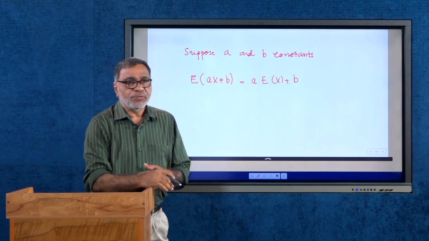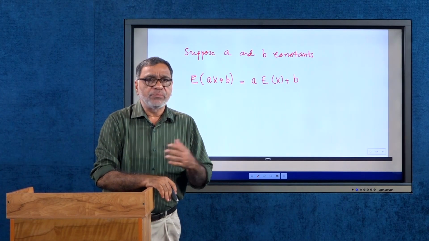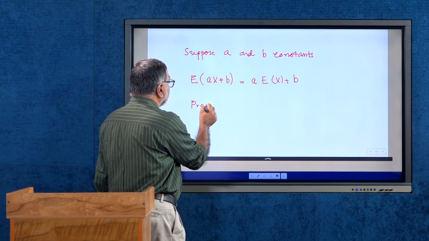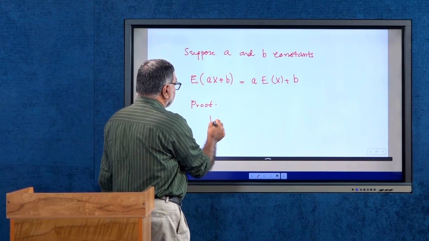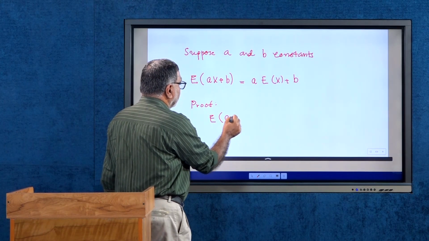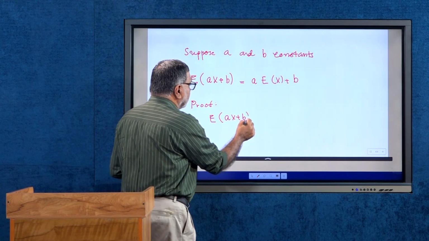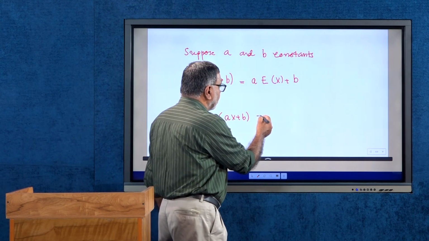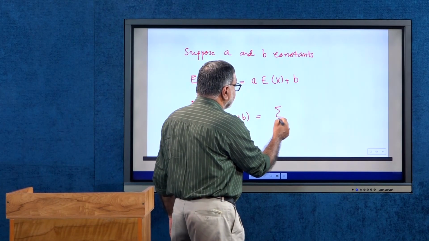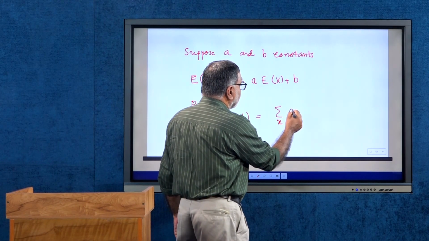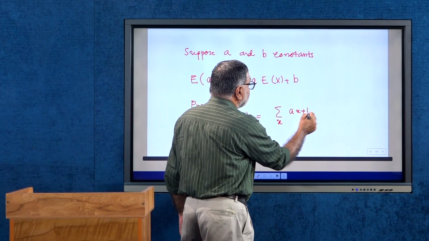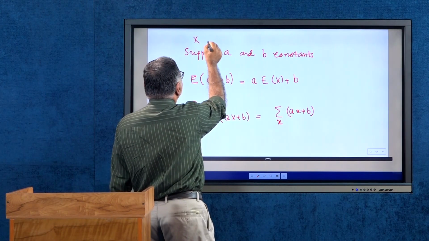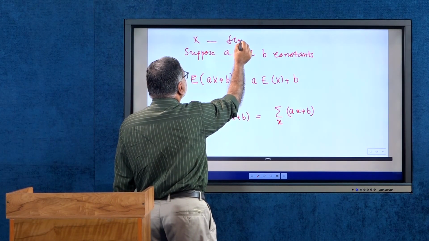This is the first property of the expectation. This is very simple to prove, because if you consider expectation of ax plus b, and let me consider x is a discrete random variable. So, if x is a discrete random variable, the definition of this one is sigma over x, the function is here is ax plus b, and x is a random variable with the probability density function fx, suppose.